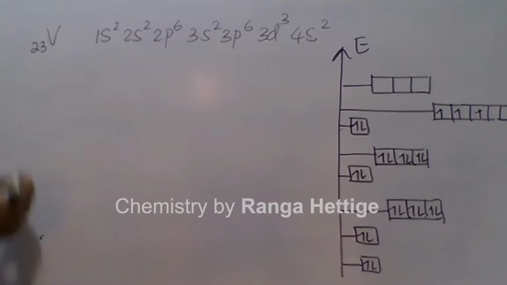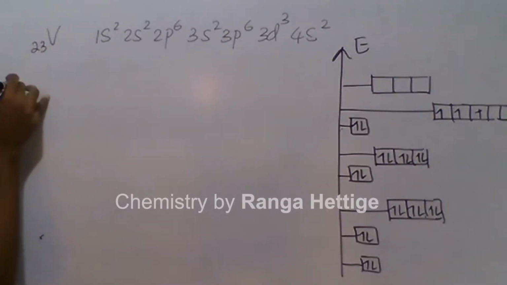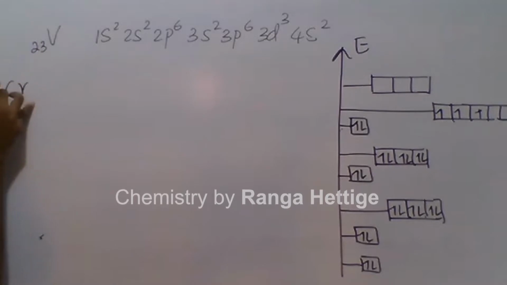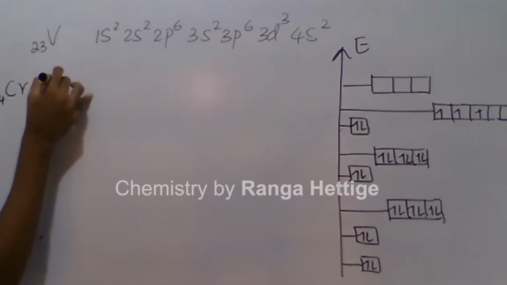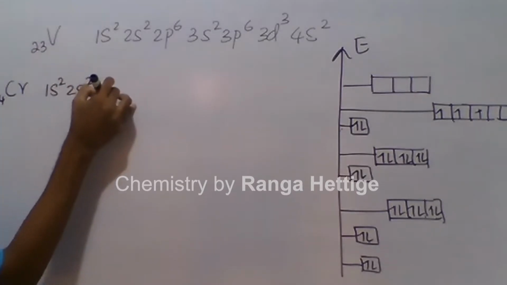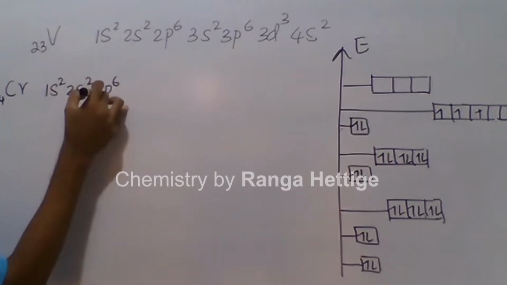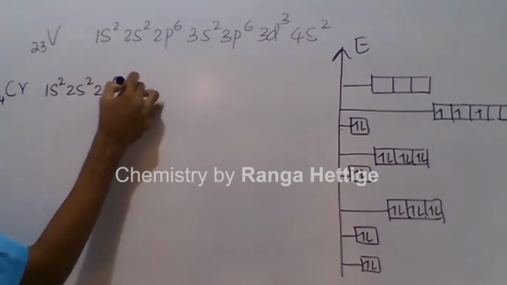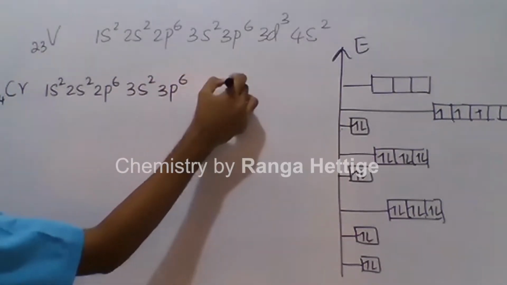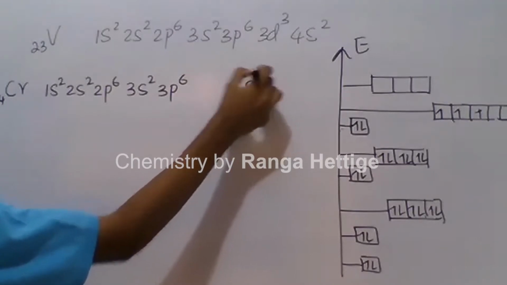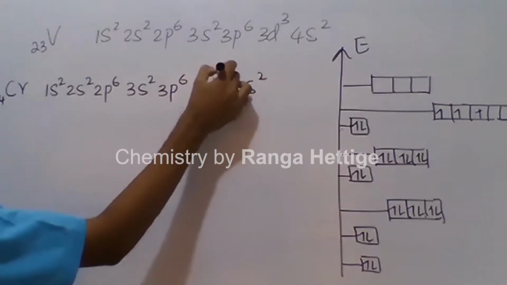Now when you consider the next element after vanadium, chromium, 24, the expected configuration is 1s2, 2s2, 2p6, 3s2, 3p6, 4s2, 3d4.